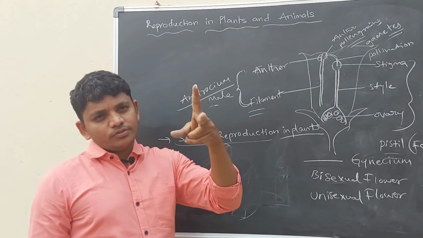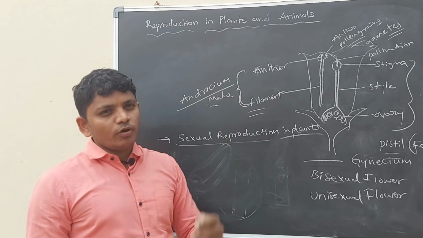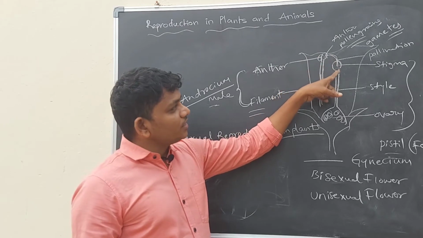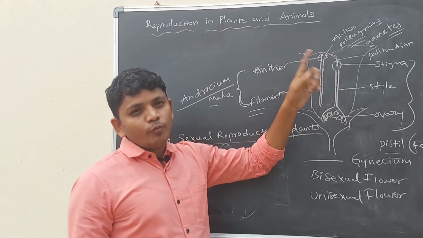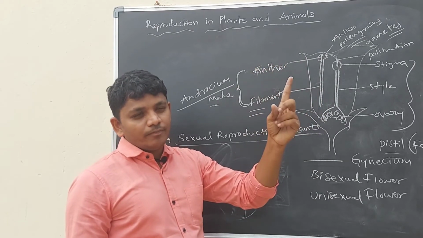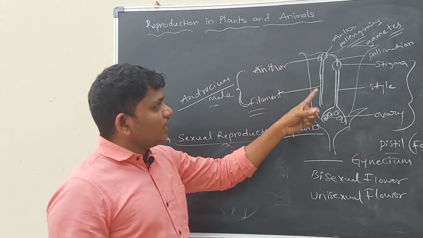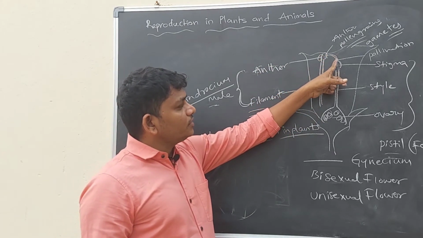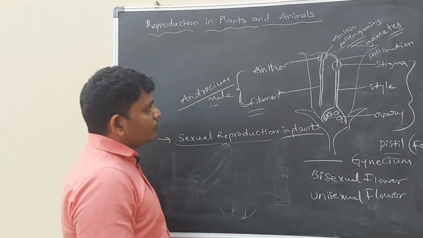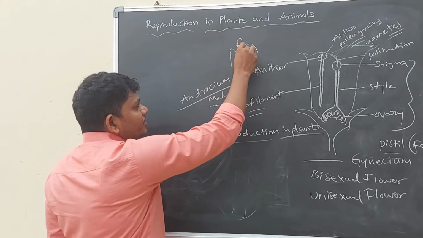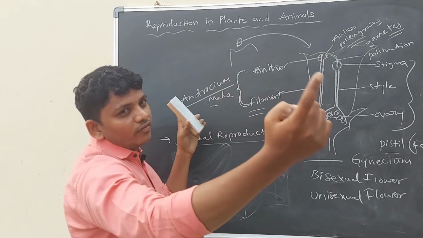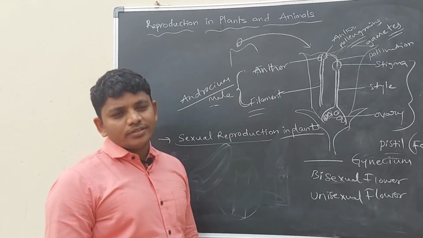Pollination occurs in two types: self-pollination and cross-pollination. For example, when pollen grains of the same plant reach the stigma, that is self-pollination. Here the pollination occurs in a single flower, and the pollen grains reach the same flower's stigma. If another flower's pollen grains reach a flower's stigma, so that two flowers are involved, that is cross-pollination.